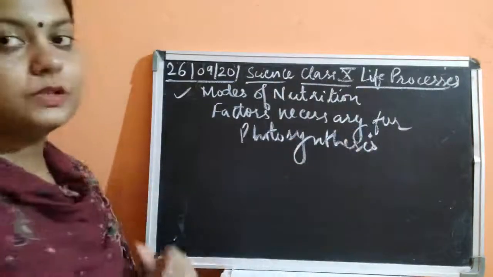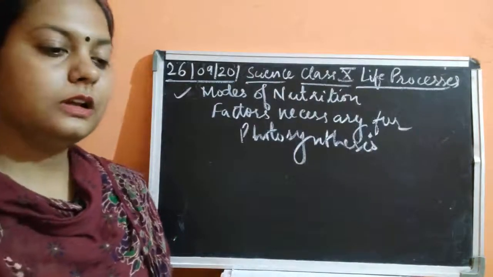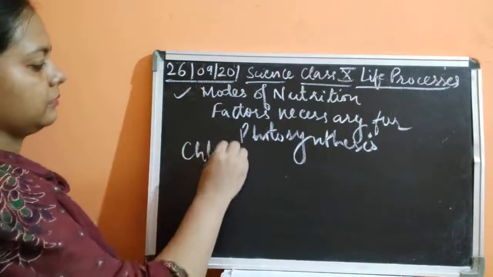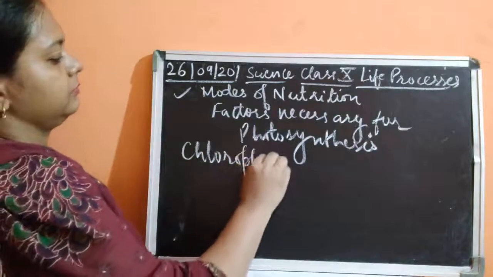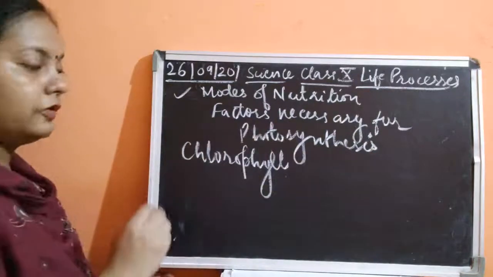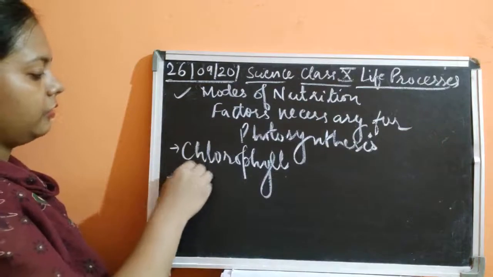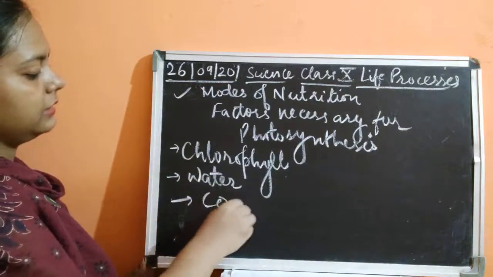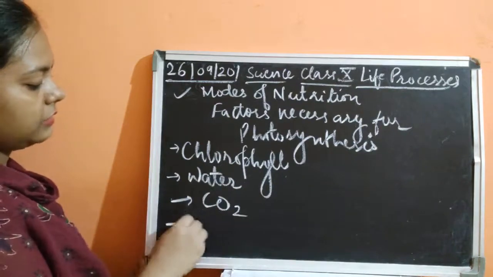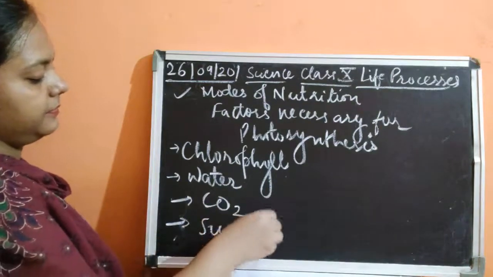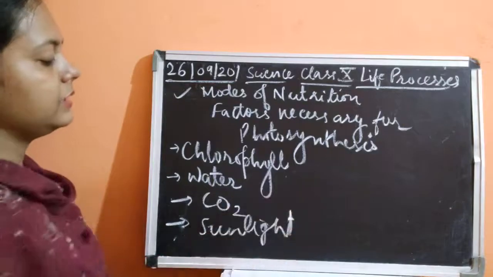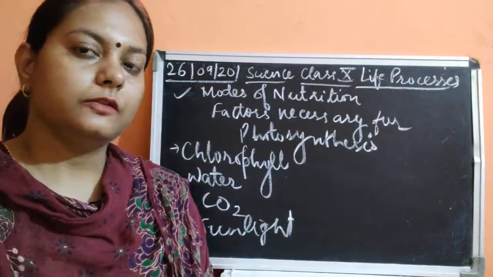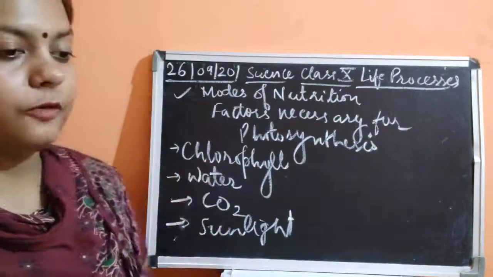So what are the factors which are necessary for photosynthesis, children? The first factor is chlorophyll. Chlorophyll is necessary. Then water is necessary. Then carbon dioxide is necessary. Sunlight is also necessary. These are the factors which are necessary for the process of photosynthesis.